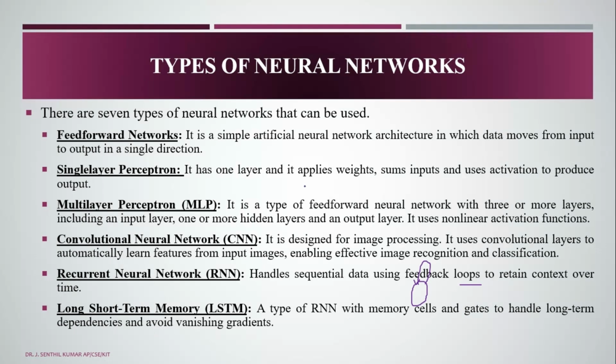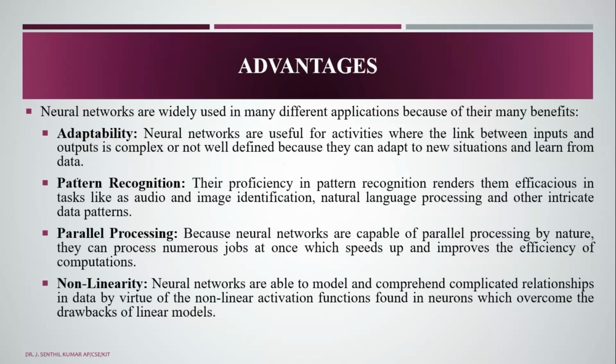Next, we are going to see the advantages of neural networks. We have adaptability, pattern recognition, parallel processing, and non-linearity. What is the purpose of neural networks? We use them for tasks where the link between the inputs and the output is complex and not well defined, because they adapt to new situations and learn from the data. Pattern recognition is used for audio and image identification, natural language processing, and other data patterns.